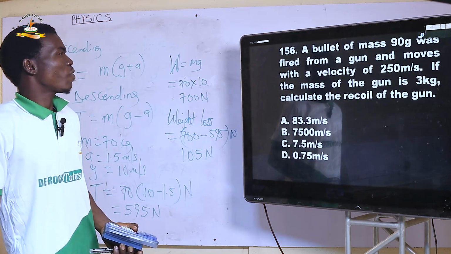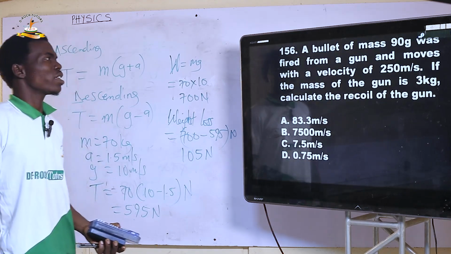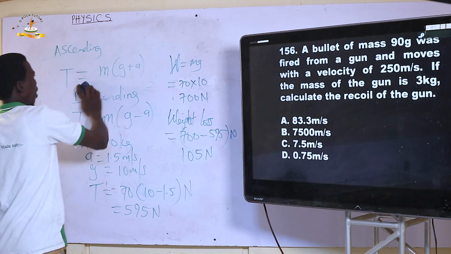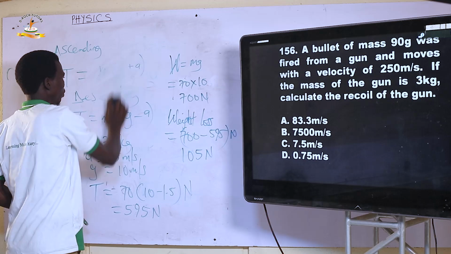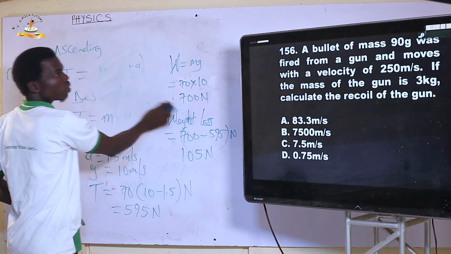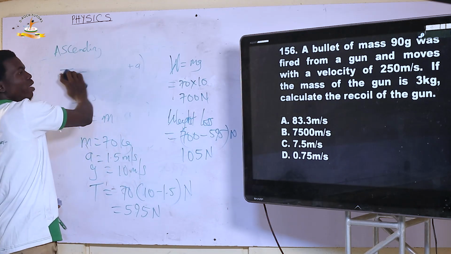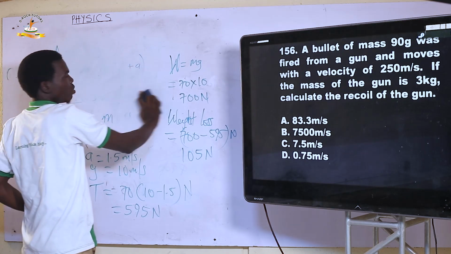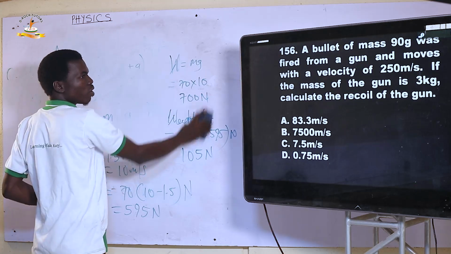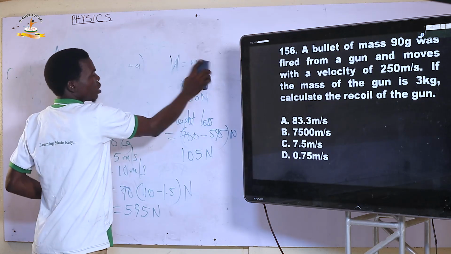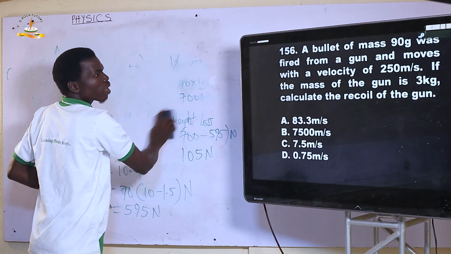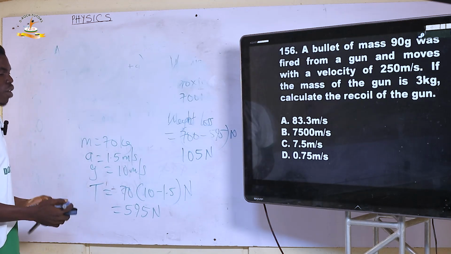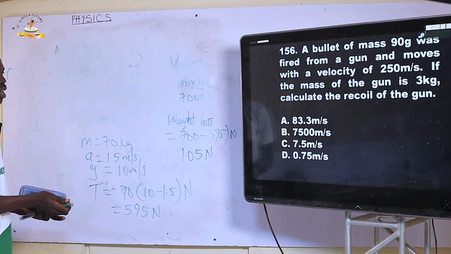Next, 156. A bullet of mass 90 grams was fired from a gun. We have a bullet of mass 90 grams, and it was fired from a gun and moves with a velocity of 250 meters per second. If the mass of the gun is 3 kilograms, calculate the recoil of the gun. So let's do this.